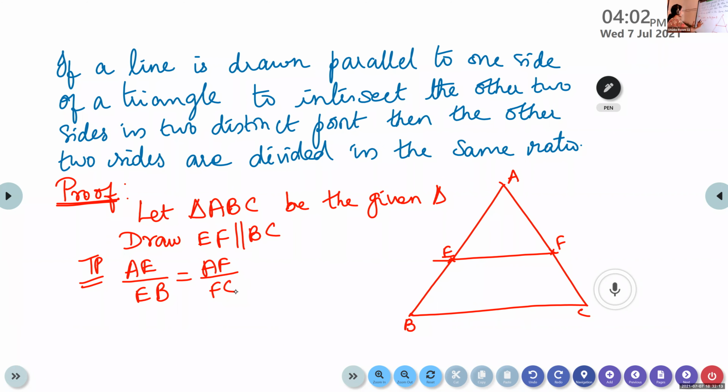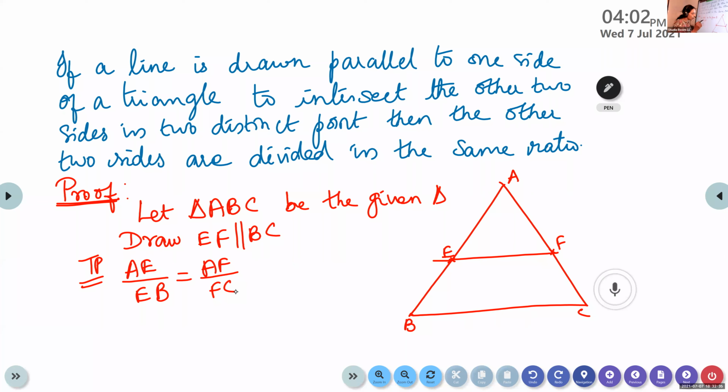What is given, what to prove. Up to that, is it okay? This is given in the question. In the theorem, what is given? In triangle ABC, a line is drawn parallel to the base. We are drawing the line EF parallel to the base BC. We have to prove AE by EB is equal to AF by FC.